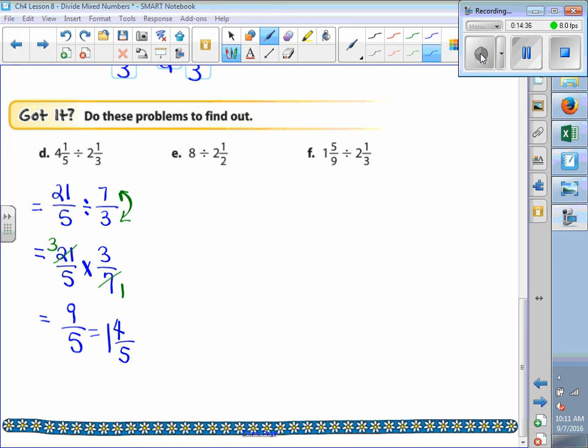Now, for letter E, what's the difference here? There's a whole number. What do I do with that whole number? Put a 1 underneath it. Put it over 1. Very good. So here, we've got 8 over 1 divided by 5 over 2. 5 over 2. Very good. 5 halves.